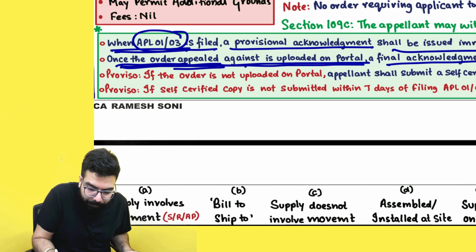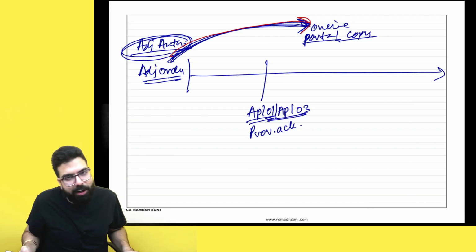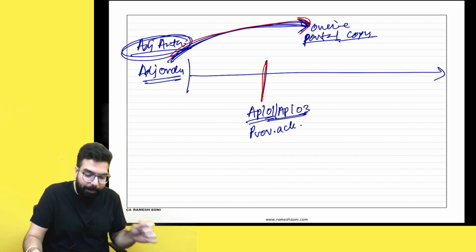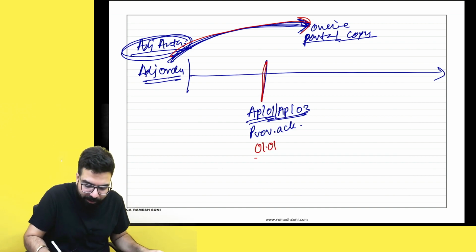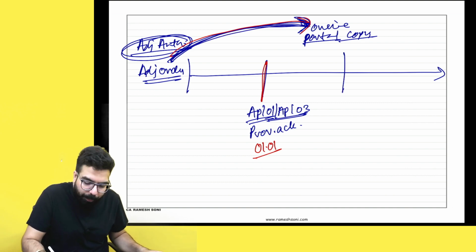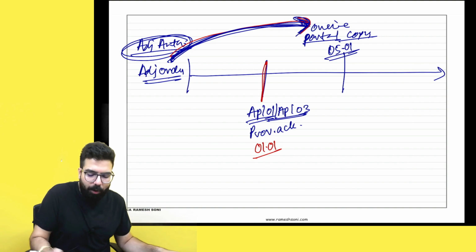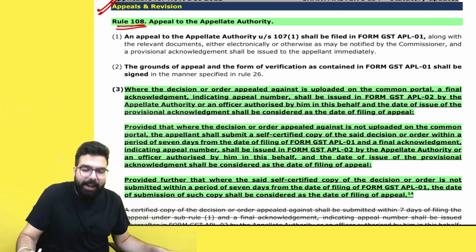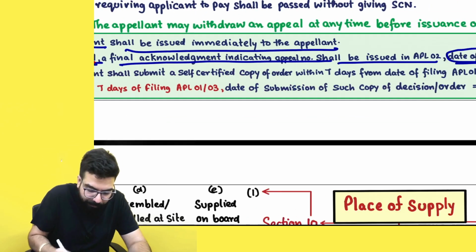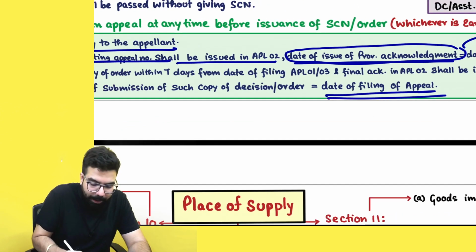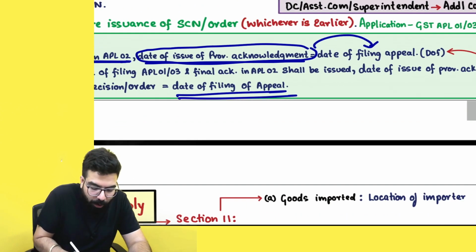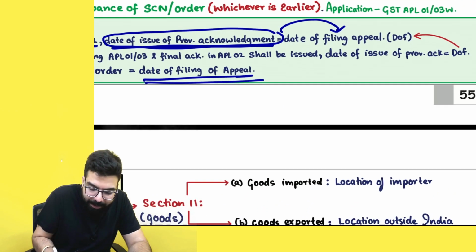Once the order appealed against is uploaded on the portal, meaning the adjudicating authority uploads a copy, then, supposing you filed an appeal on 1st of January and they uploaded the copy online on the portal on 5th of January, you don't have to worry about anything. Once they upload the online order copy, then acknowledgement will be given. That's it. They are telling, a final acknowledgement indicating the appeal number shall be issued in APL-02. Date of issue of provisional acknowledgement will be the date of filing of appeal.